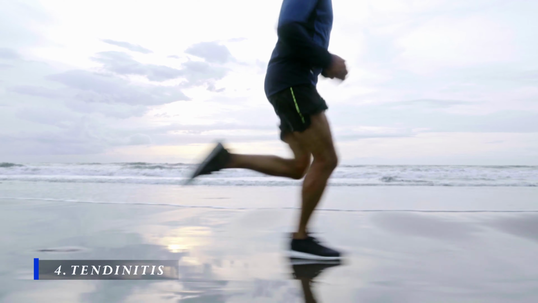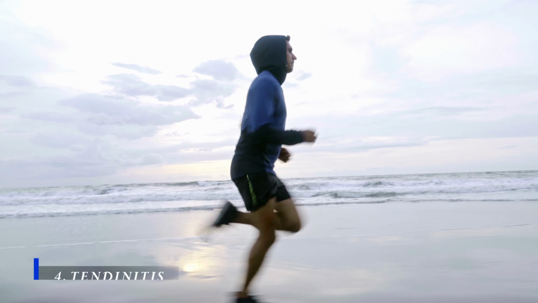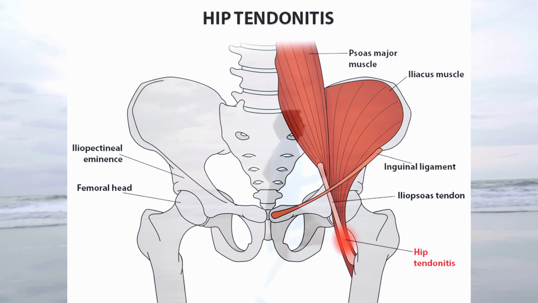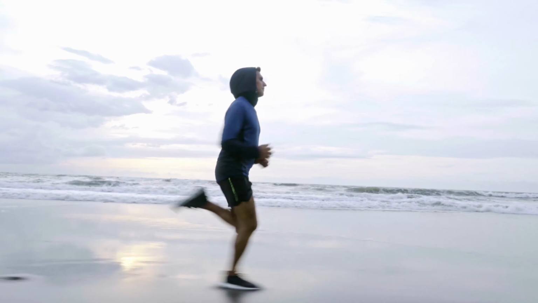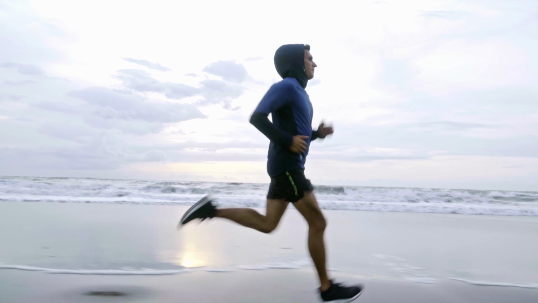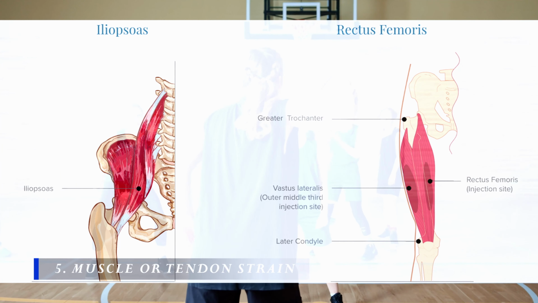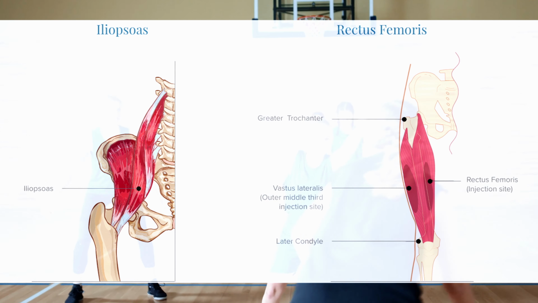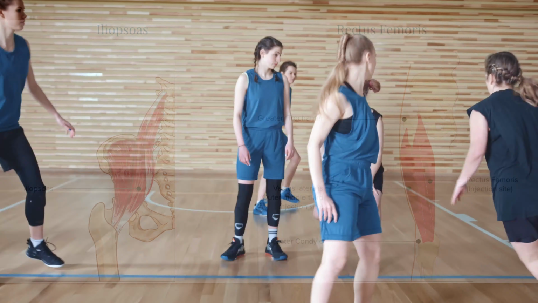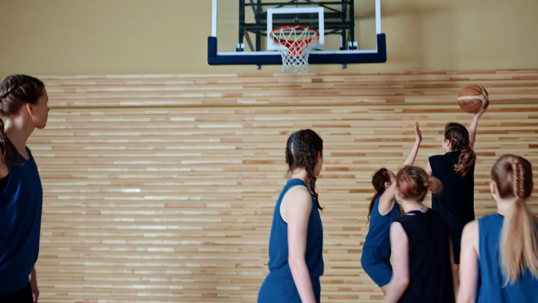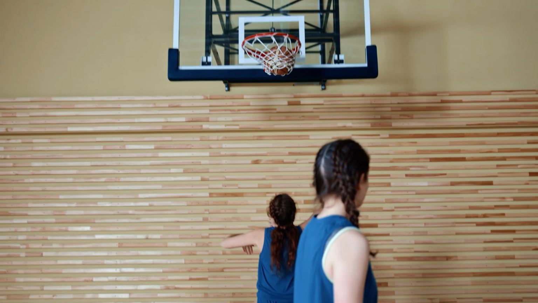Tendinitis. Tendons are the thick bands of tissue that attach bones to muscles. Tendinitis is inflammation or irritation of the tendons. It's usually caused by repetitive stress from overuse. Muscle or tendon strain. Repeated activities can put strain on the muscles, tendons, and ligaments that support the hips. When they become inflamed due to overuse, they can cause pain and prevent the hip from working normally.